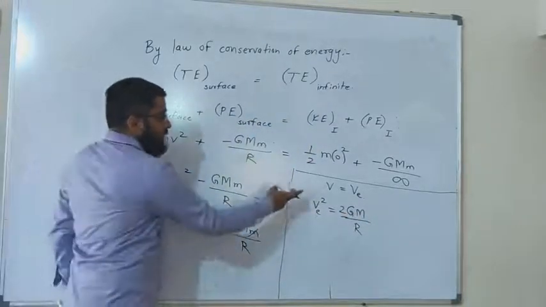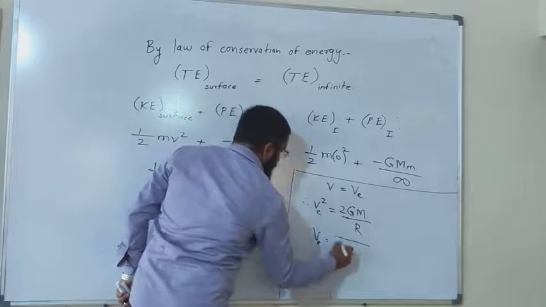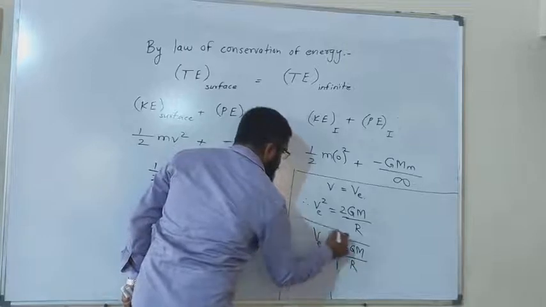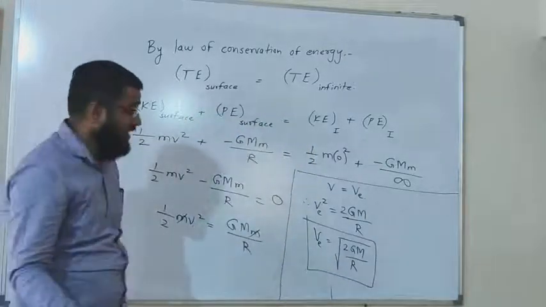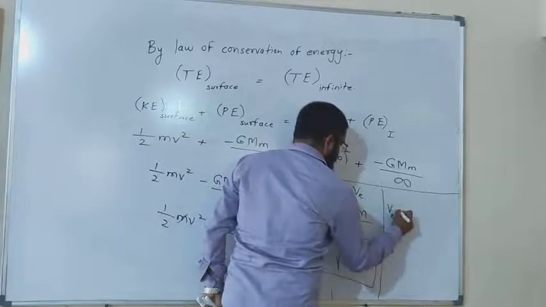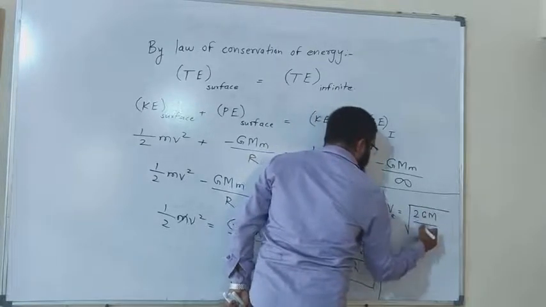So the square becomes the square root there, so ve is equal to under root of 2GM upon r. So this is the escape velocity of the body when the body is at the surface, and for escape velocity at some height I can replace it: v is equal to under root of 2GM divided by r plus h